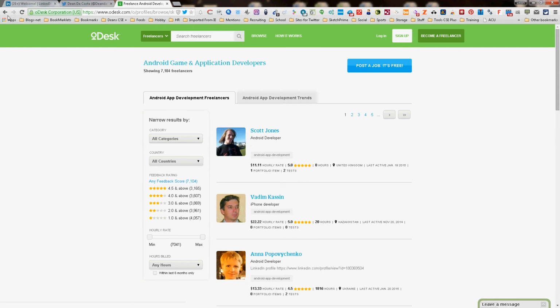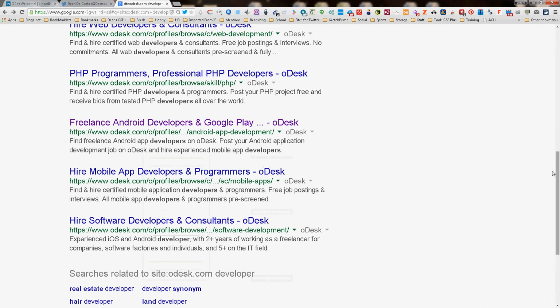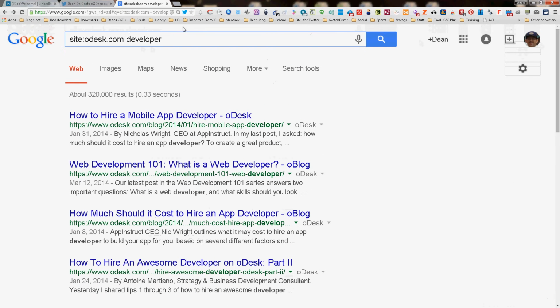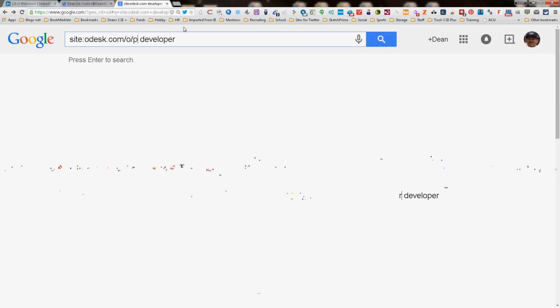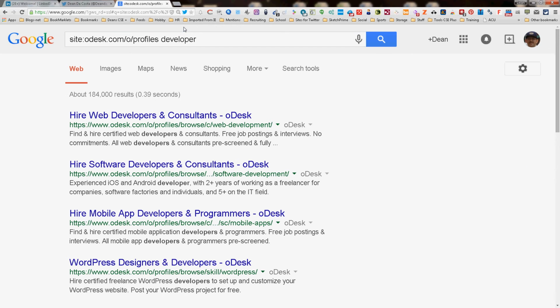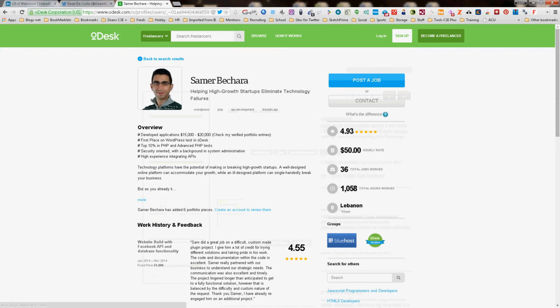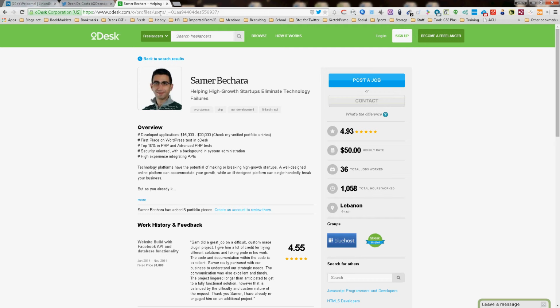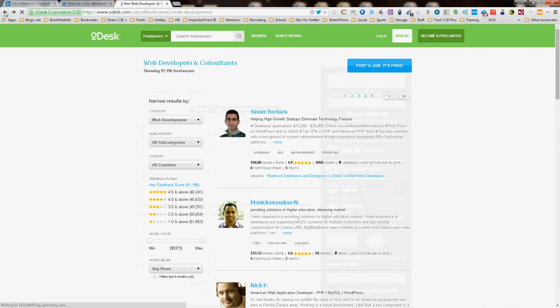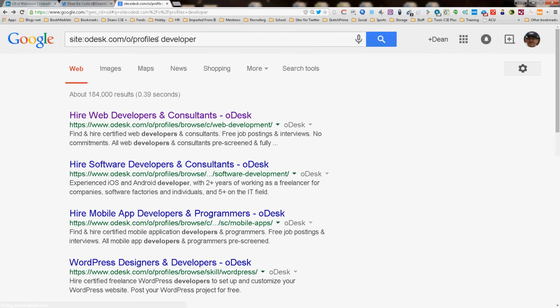So let's go ahead and go back and automatically change our string so far to add in those things. So let's add in the word o, which obviously stands for Odesk, and then add in profiles. Now let's see what we get. We're getting a little better, consultants, stuff like that. Still not quite getting what we want. So let's go one more step. Let's go into one and actually look at it. And once we get in there, we're going to open this up. And after profiles, it wants the word users. So let's back up. Let's add in the word users. Spell it right though. Users.